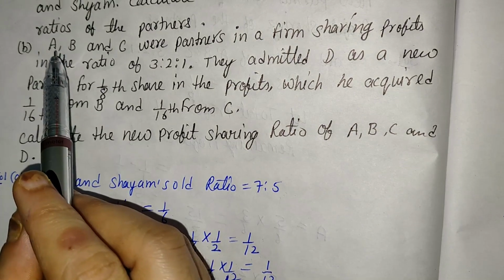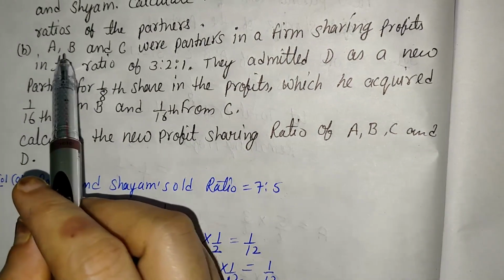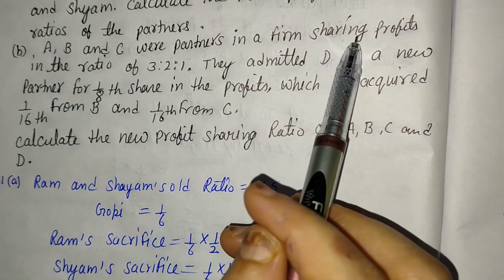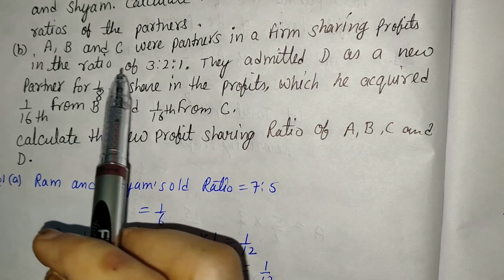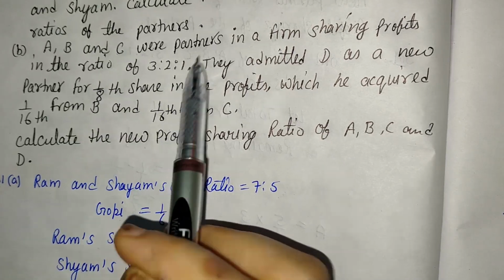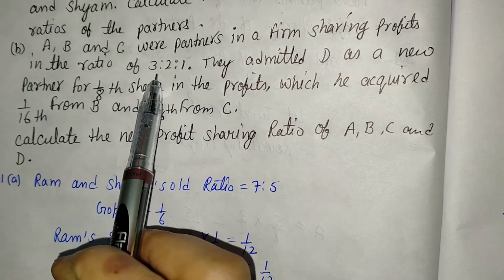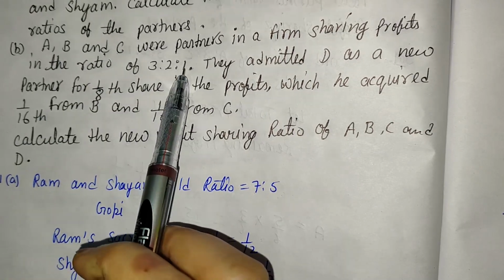B part of that question is: here A, B and C were partners in a firm sharing profit in the ratio 3 is to 2 is to 1. It means the old ratio of A, B and C that is given in the question is 3 is to 2 is to 1.